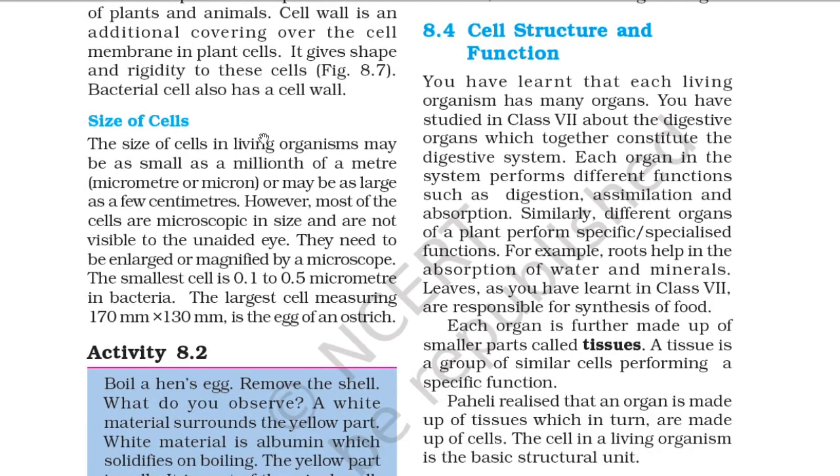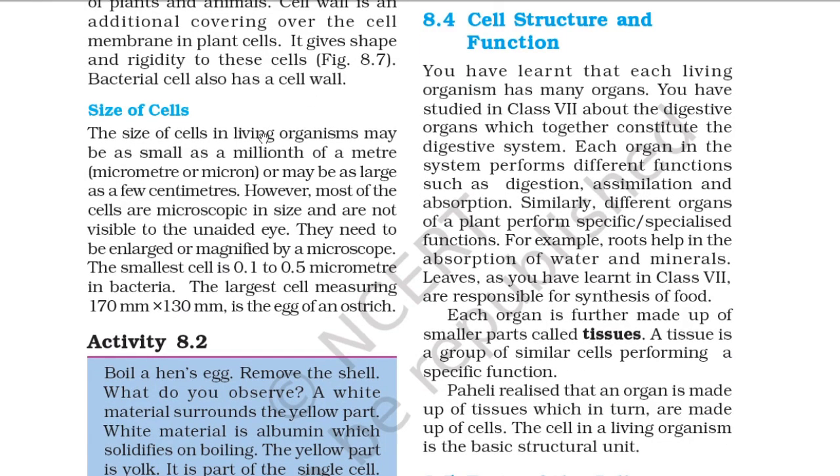You have learned that each living organism has many organs. You have studied in class 7th about the digestive organs, which together constitute the digestive system. So you know that each organ in the system performs different functions such as digestion, assimilation and absorption. Similarly, different organs of plants perform specialized functions.